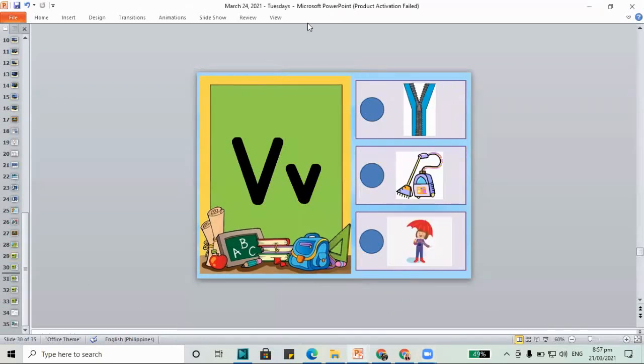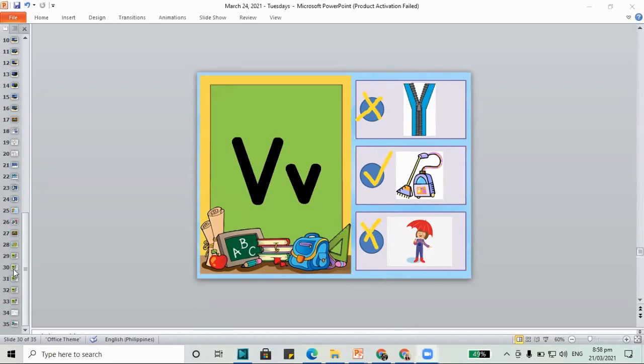Is V for the zipper? Do we check V for zipper? No, mark an X. Do we check for vacuum? Is V for vacuum? Yes. How about under? Do we check for under? No, under doesn't go in letter V. Mark an X.